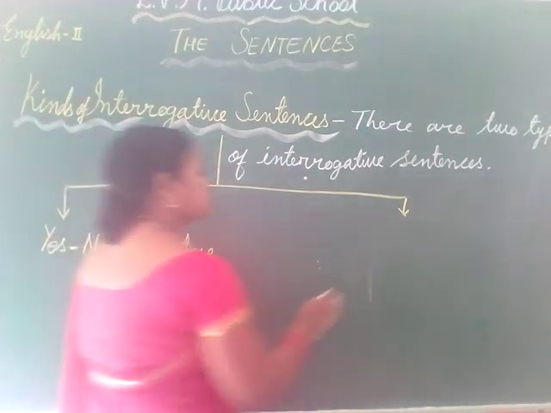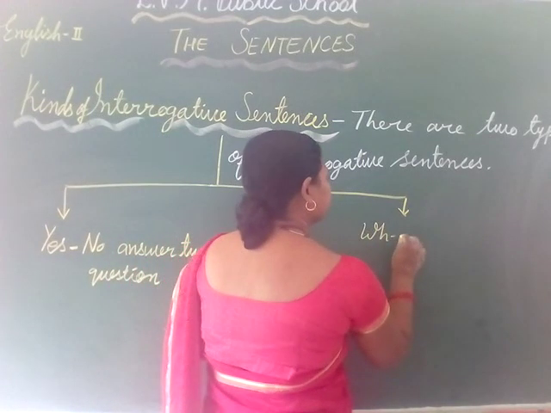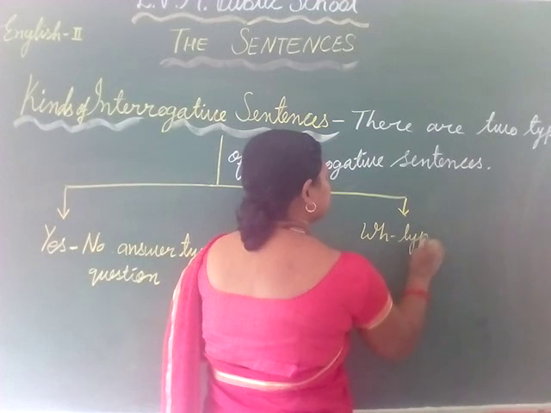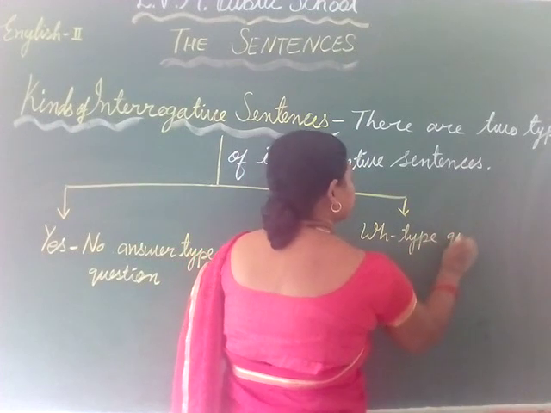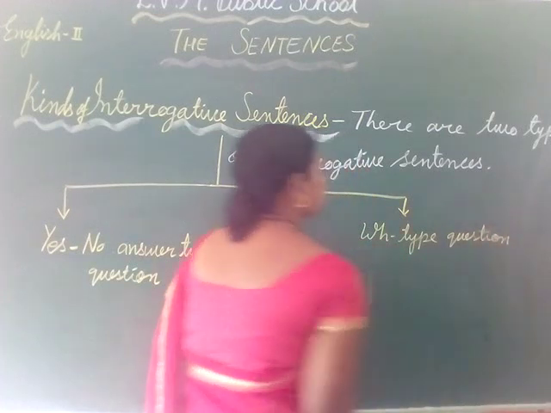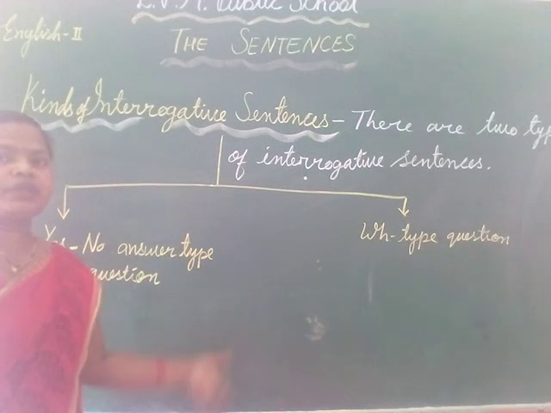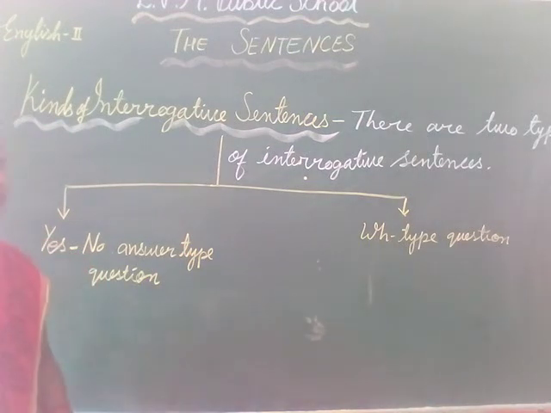And the second is WH type question, or you can say WH type interrogative sentence. These are the two types of interrogative sentence.